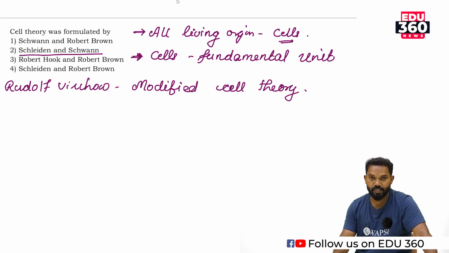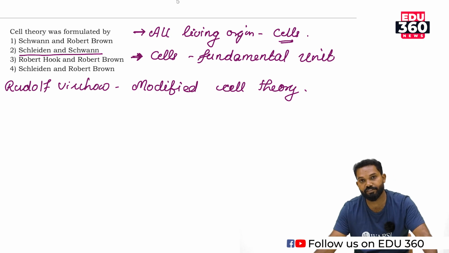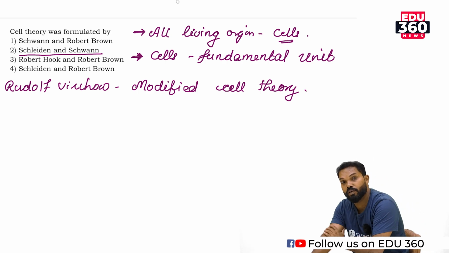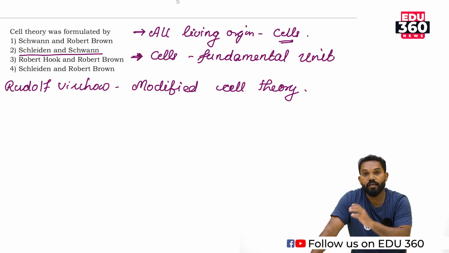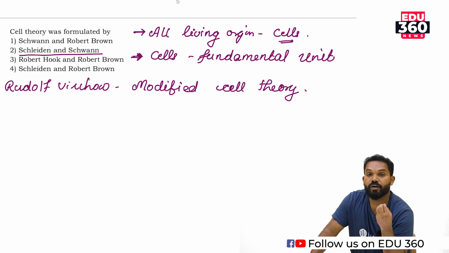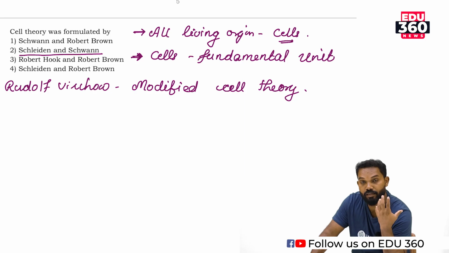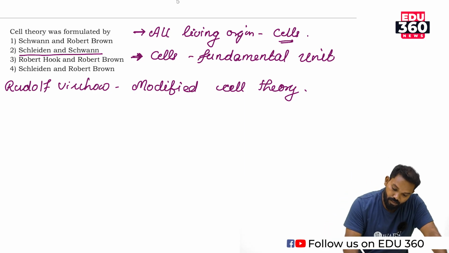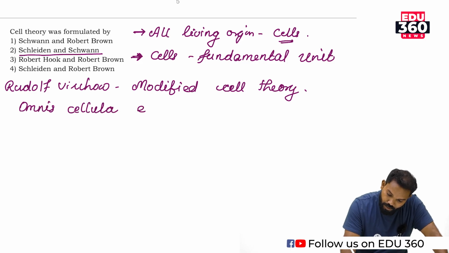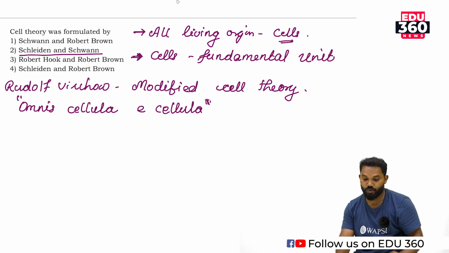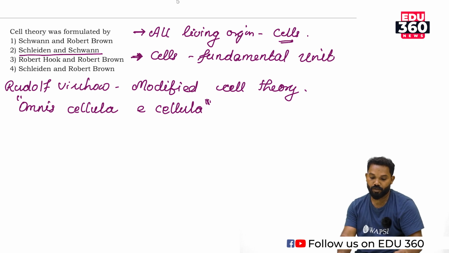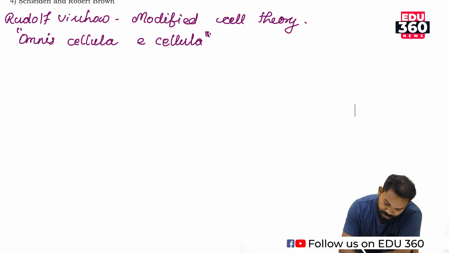What is the modern cell theory? It includes the previous concept. All living organisms are made up of cells, one or many cells, unicellular and multicellular organisms. In any organism, cells are the fundamental, functional or structural unit of living organisms. But Rudolf Virchow added another principle: omnis cellula e cellula, which means cells arise from